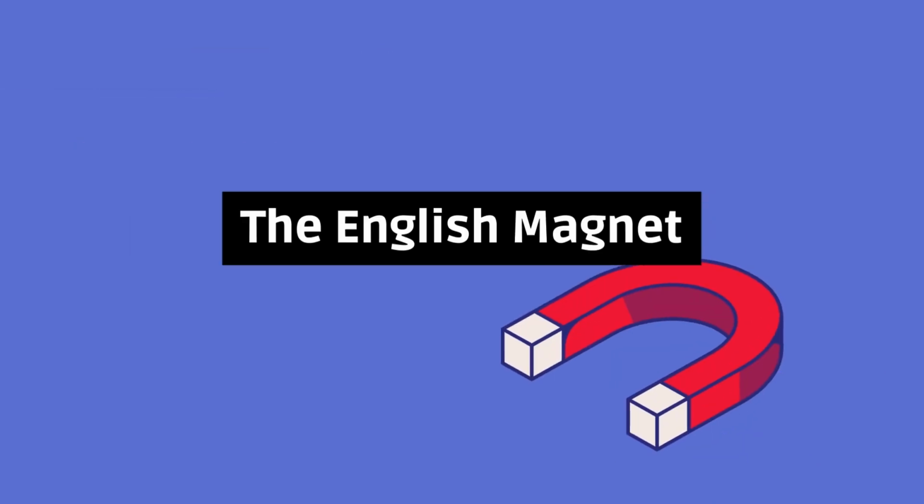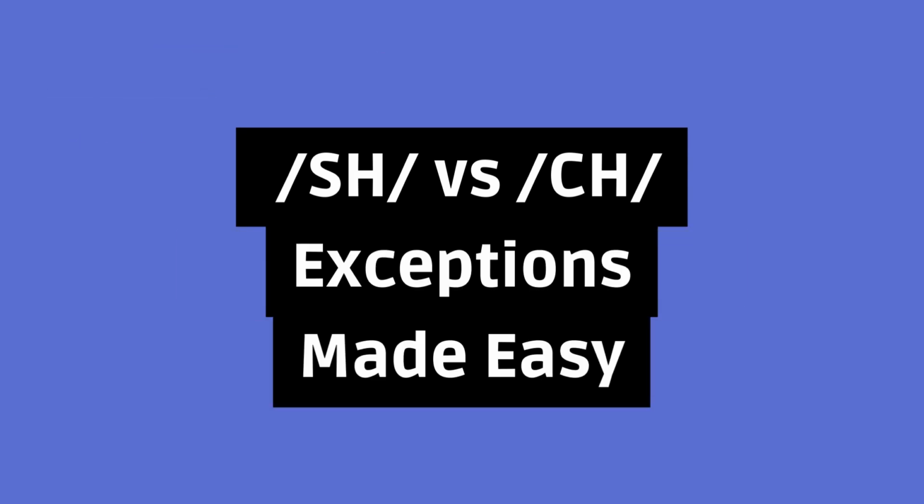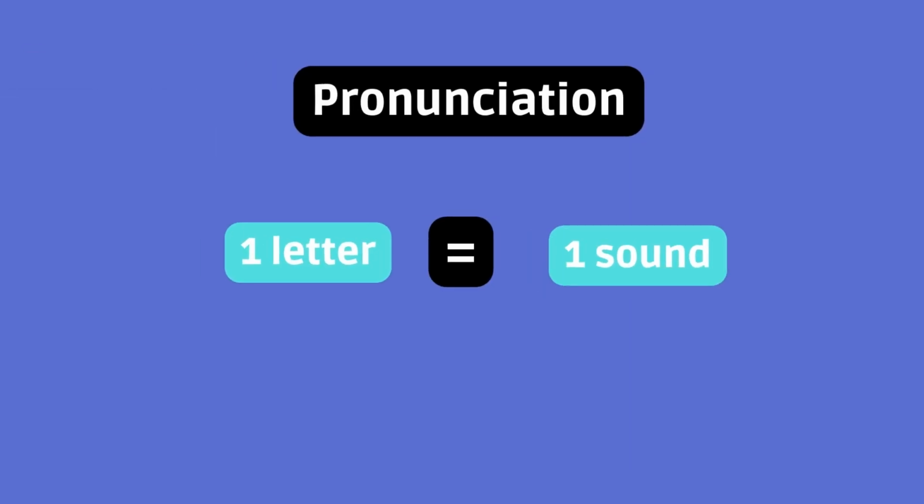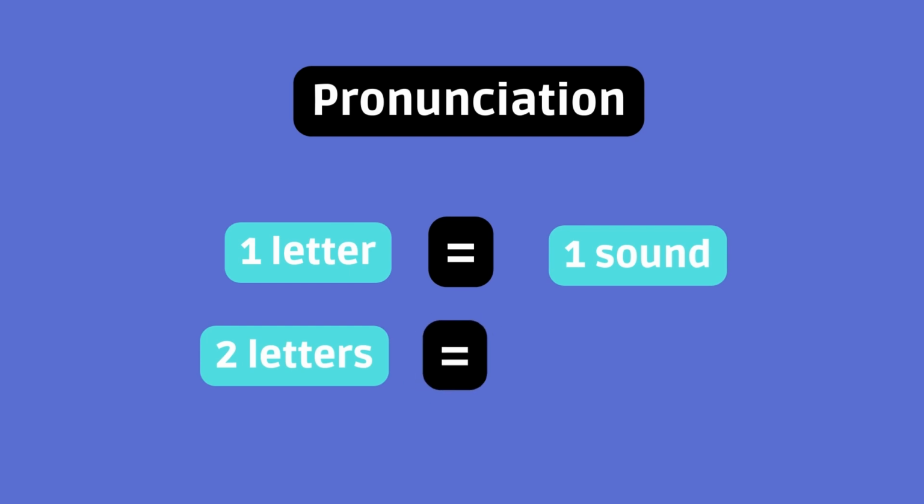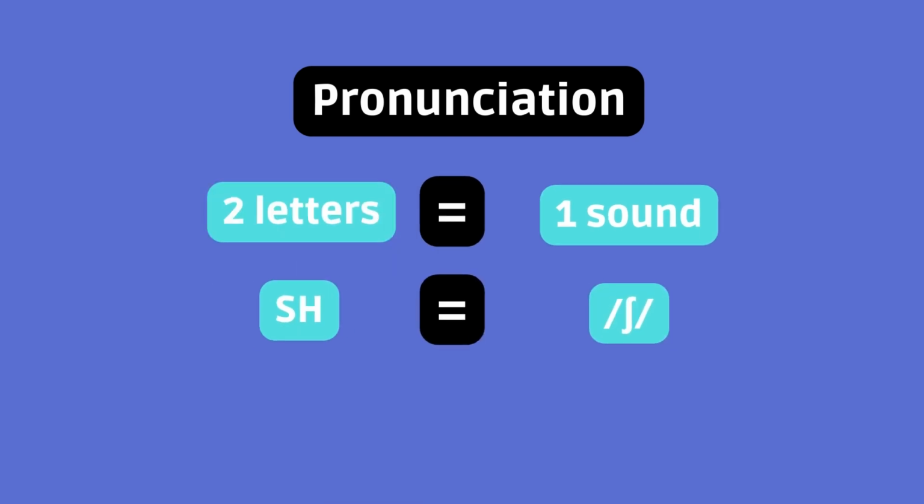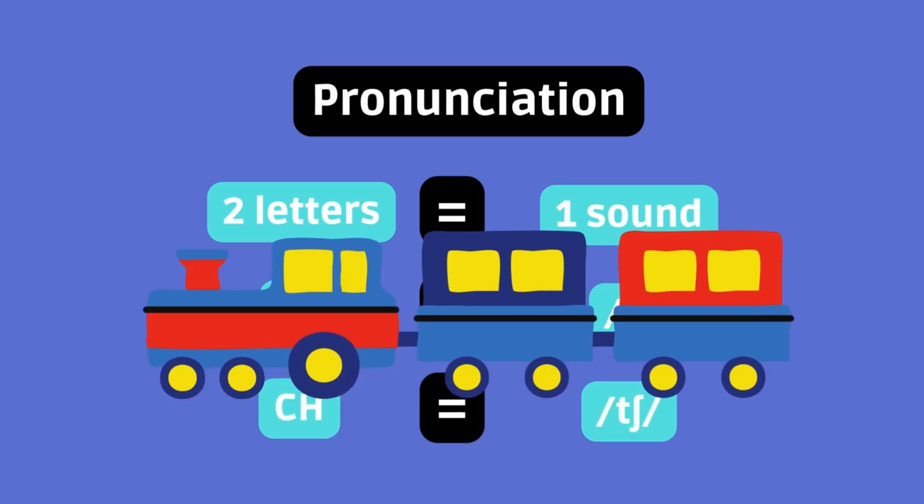Today's video: sh versus ch. Exceptions made easy. Typically, one letter corresponds to one sound, but this isn't always true. Often, two letters combine to represent a single sound, like SH for the shushing heard in every library, shh, quiet, and CH like the sound of a steam engine, choo-choo.